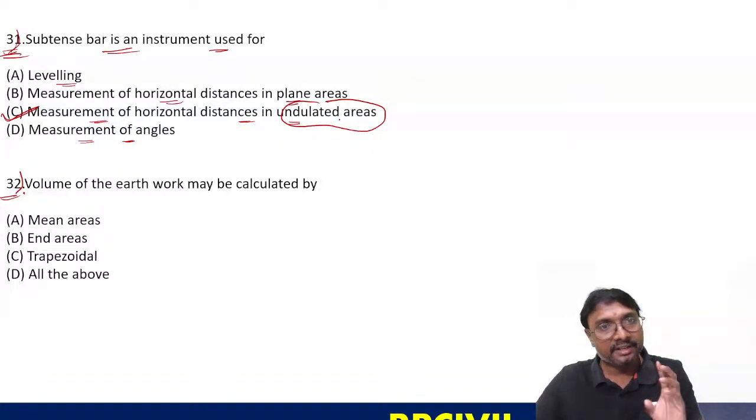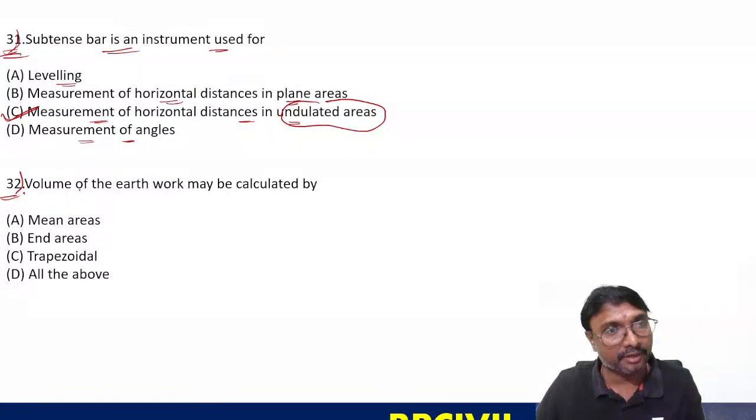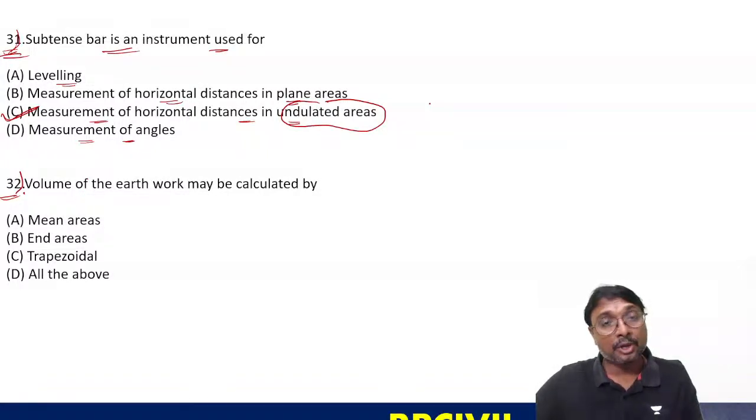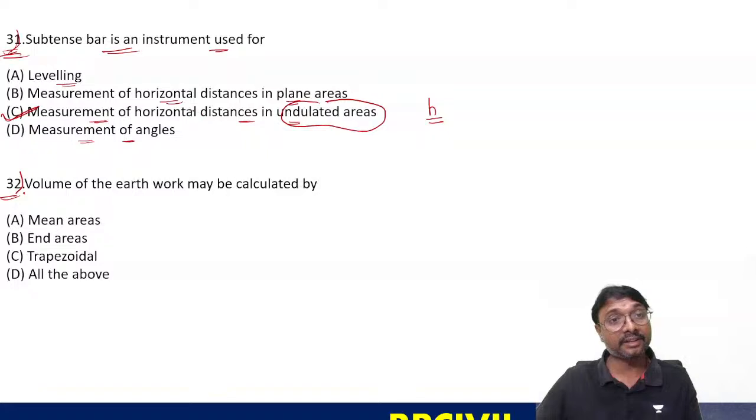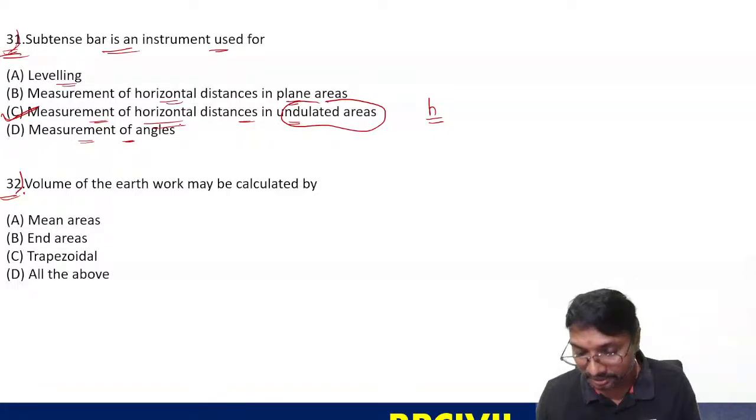Which one is correct? D is correct. C is correct. You have to be careful. Horizontal and vertical distances, right? Are you going to measure these bearings with that? Are you going to measure the included angles with that? No, no, no. Horizontal distances only, mainly.